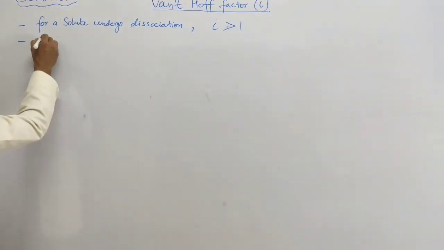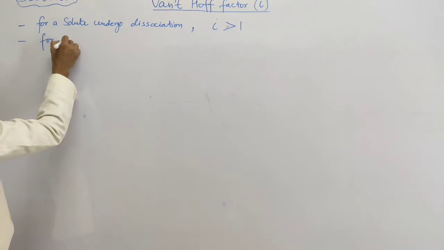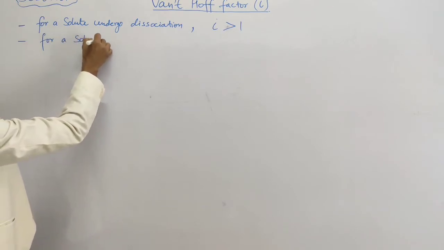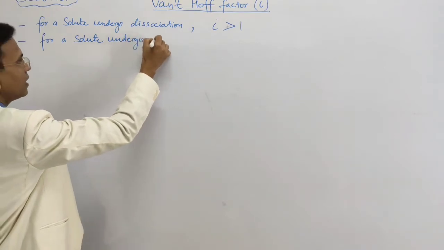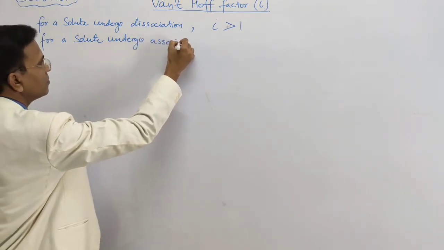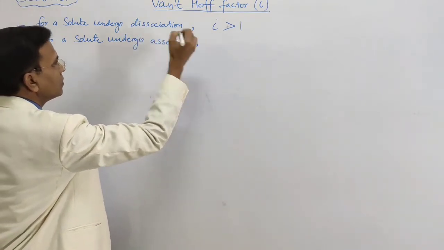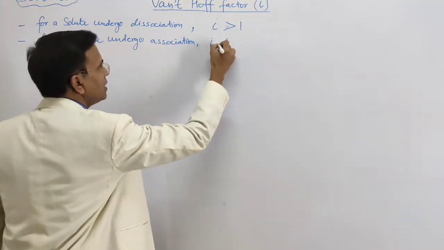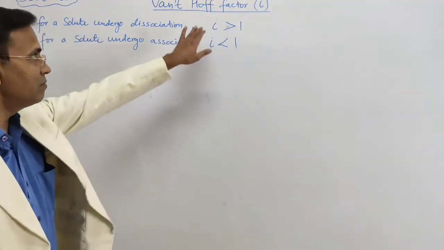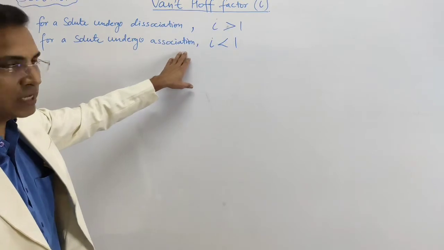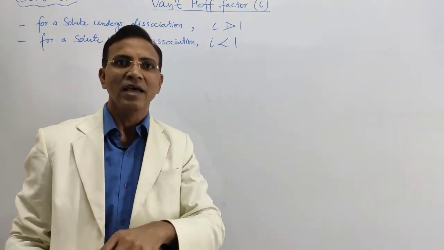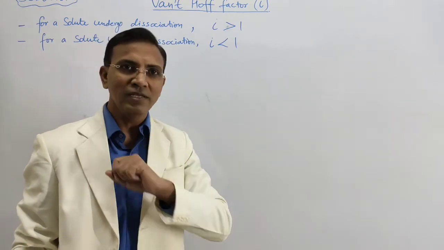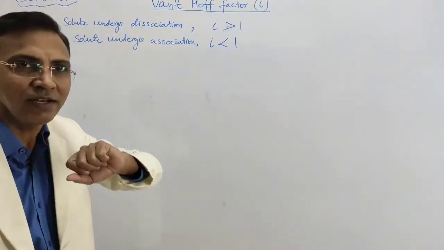So here, for a solute undergoing association, the i value will be less than 1. In the same manner, if it is going to associate, the particles after association will be less than before. So it means the value of i will be less than 1.